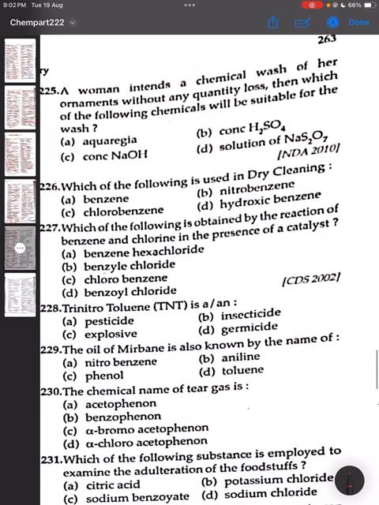Question 225. A woman intends a chemical wash of her ornament without any quantity loss, then which of the following chemical will be suitable for the wash?